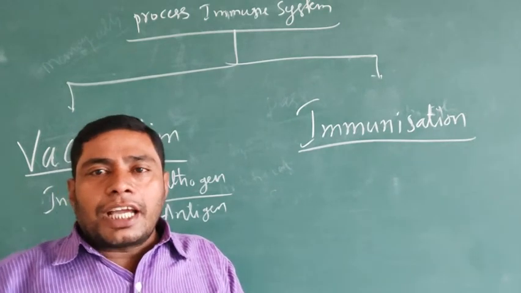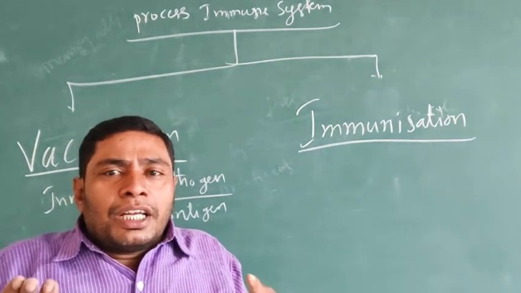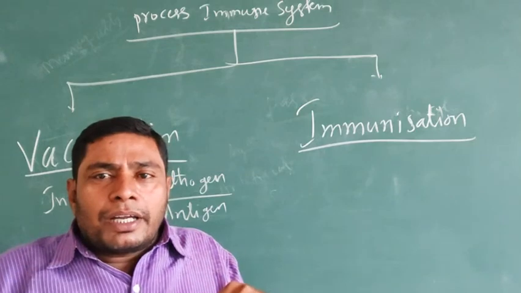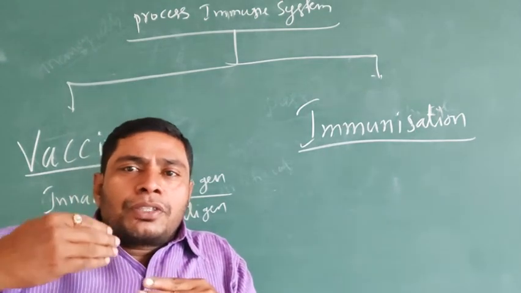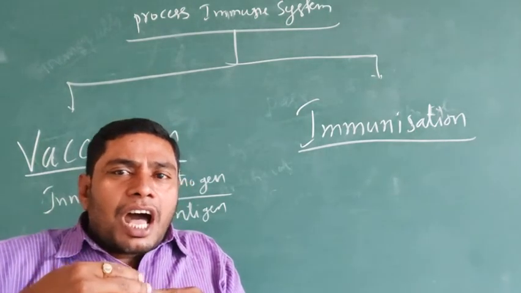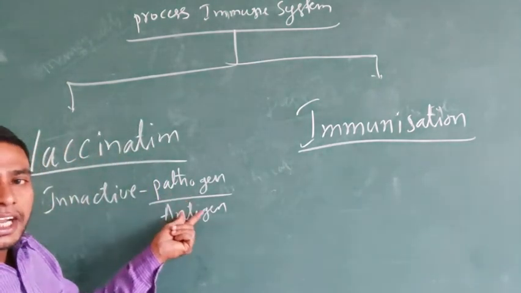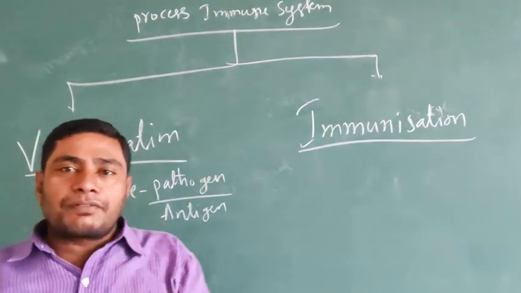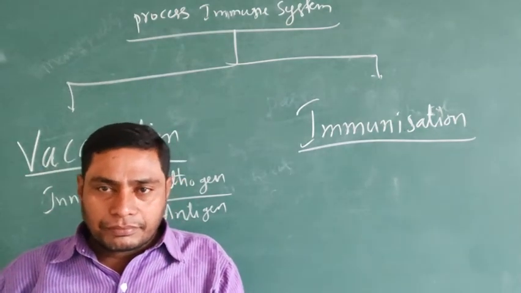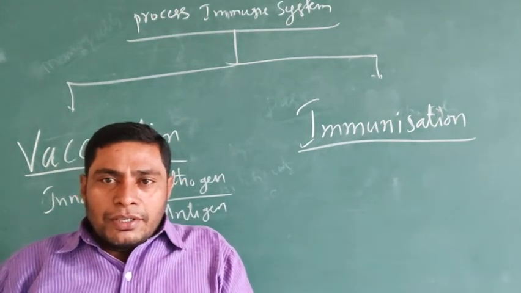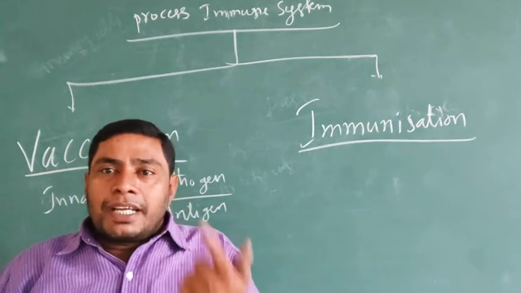In that time, the humoral immune system of the human body can produce the antibodies against the inactive state of the pathogens or antigens or the products of the pathogens. So the antibodies are made.